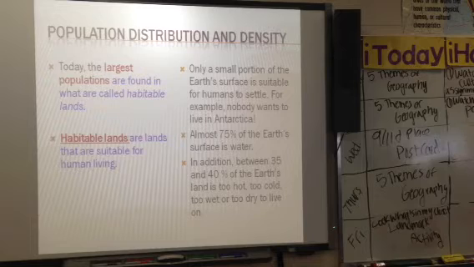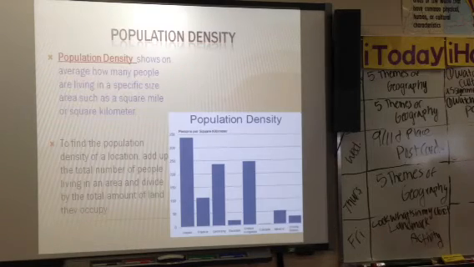Today, the largest populations are found in what are called habitable lands. Habitable lands are lands that are suitable for human living. So, for example, nobody wants to live in the middle of the ocean or live on Antarctica. So there's only a small portion that is suitable for humans to settle. Since you have 75% water, you're not going to want to settle there. And you have about 35 to 40% of the Earth's land being too hot, too cold, too wet, or too dry. Nobody wants to live in the middle of the desert.